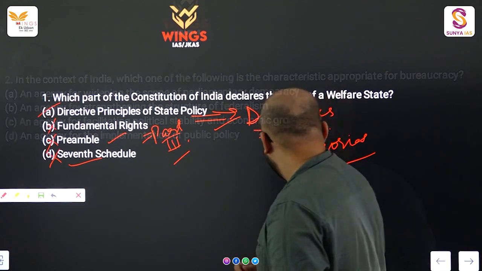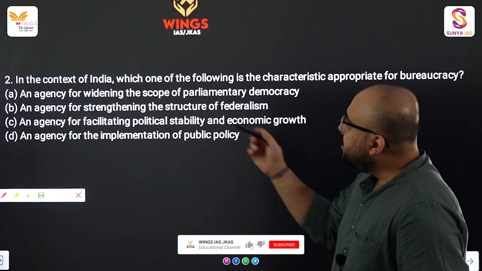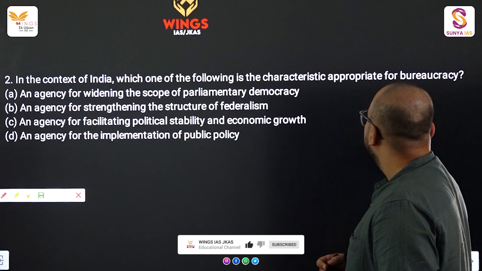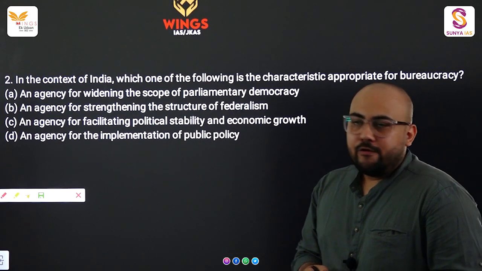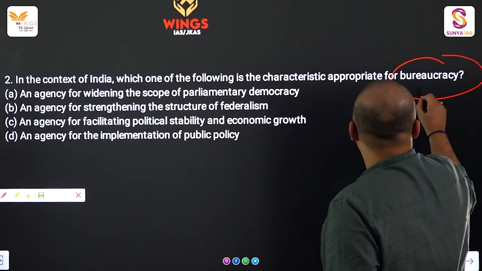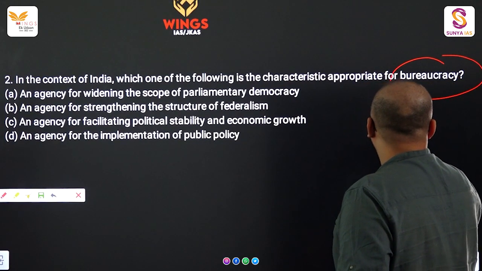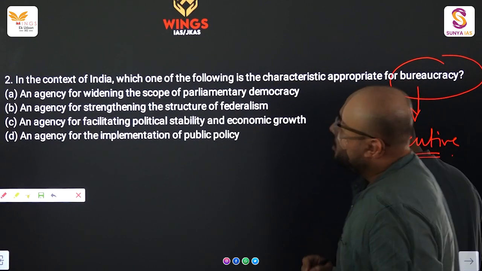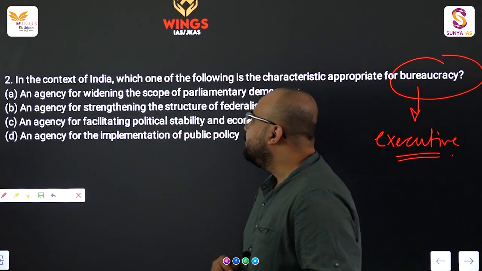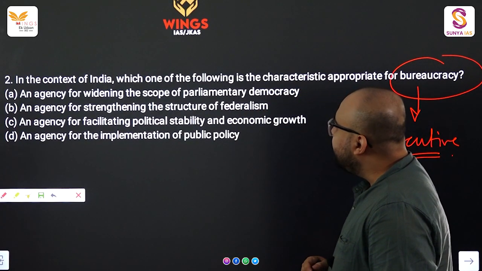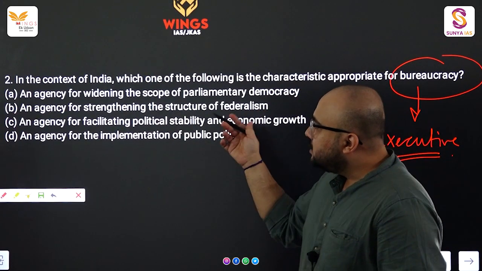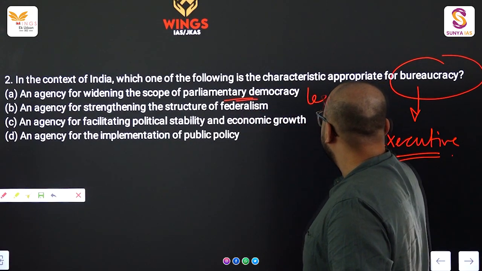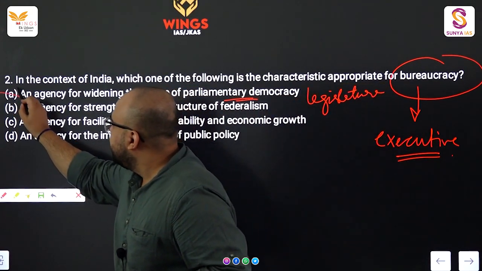Moving on to the next question. Second question: in the context of India, which one of the following is the characteristic appropriate for bureaucracy? When we see the word bureaucracy, the first thing that should come to our mind is executive organ of the government. Now the options are: an agency for widening the scope of parliamentary democracy. The agency which will widen the scope of the democracy is the legislature. So it is not the right answer.